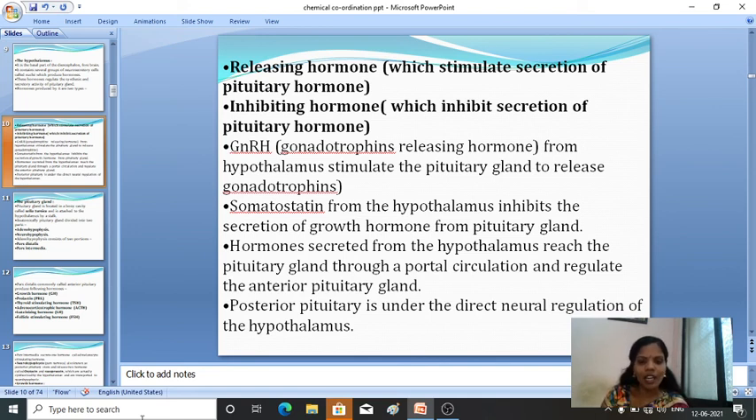Fine. Then the hormone secreted from the hypothalamus reaches the pituitary gland through the portal circulation. After reaching it, it regulates the hormone function of the anterior pituitary gland. Then the posterior pituitary is under the direct neural regulation of the hypothalamus. The hypothalamus directly regulates the posterior pituitary. Fine, I hope this slide is clear.